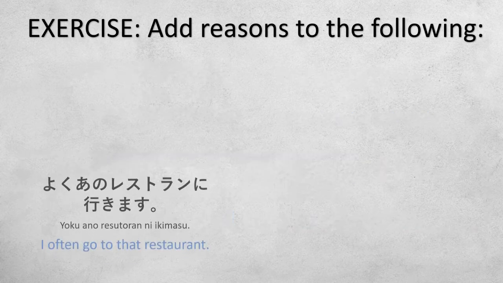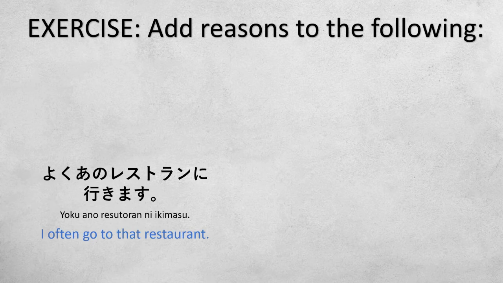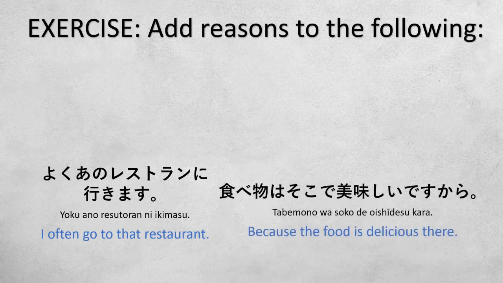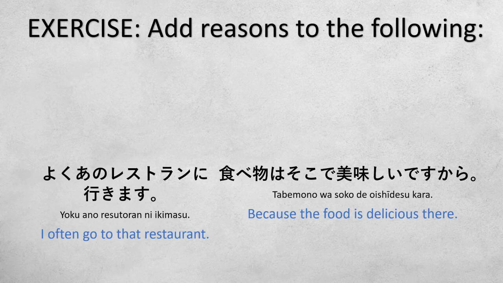Okay, next. よくあのレストランに行きます。I often go to that restaurant. So, what is the reason why you often go to that restaurant? It's because the food is delicious there. 食べ物はそこでおいしいですから。Because the food is delicious there. That's why I often go there.